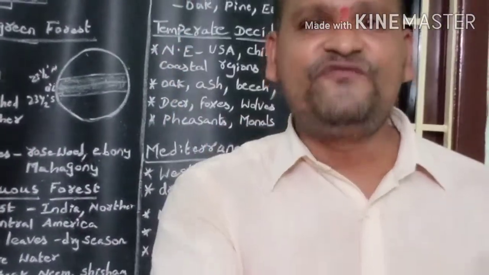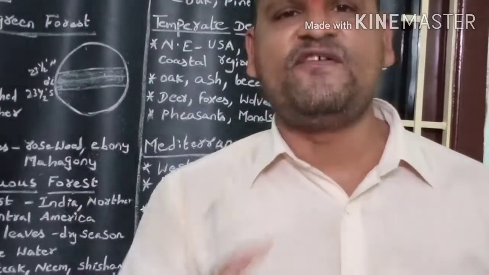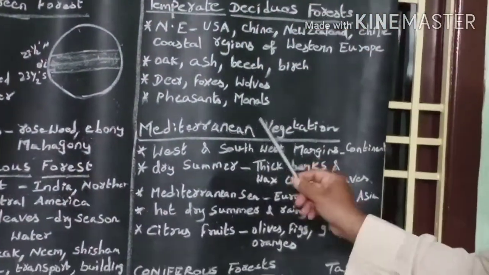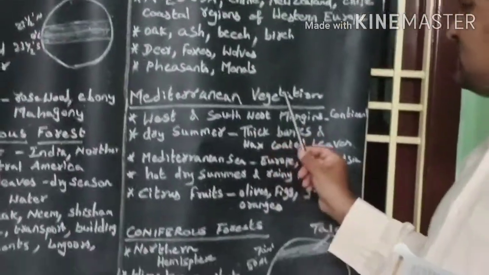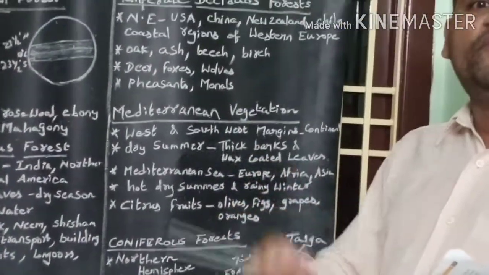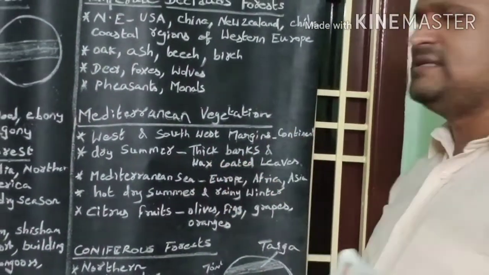As the Mediterranean forest is decreasing, wild animals have also started to disappear in this forest.